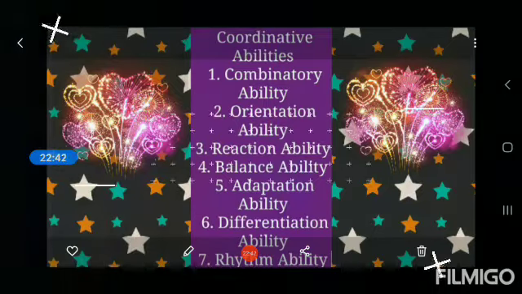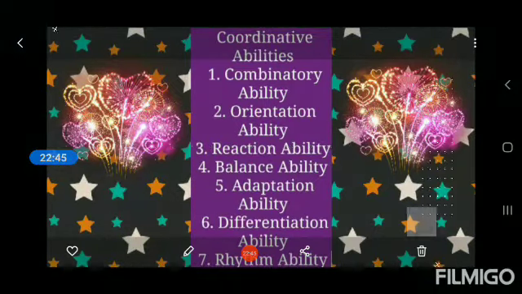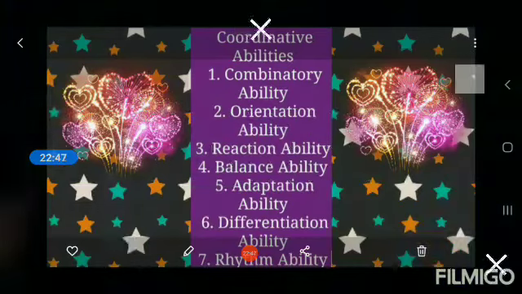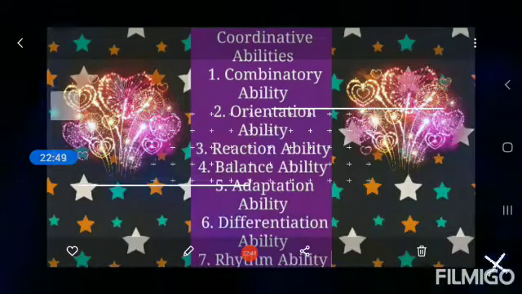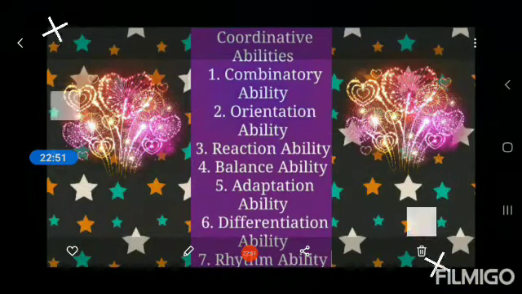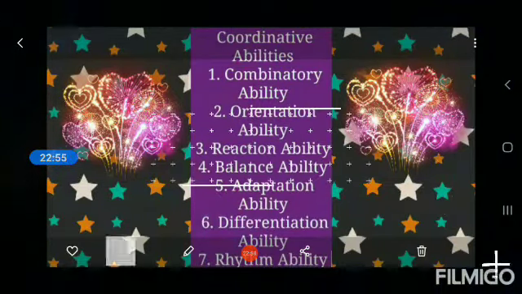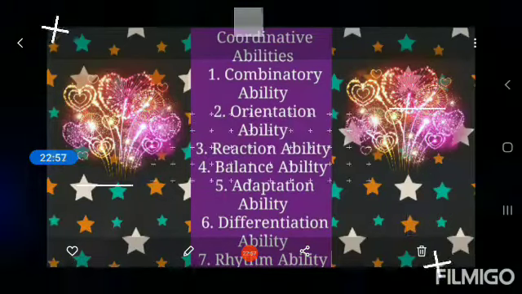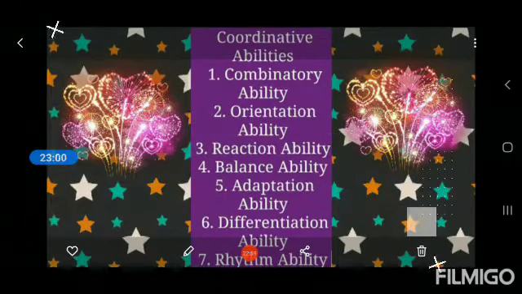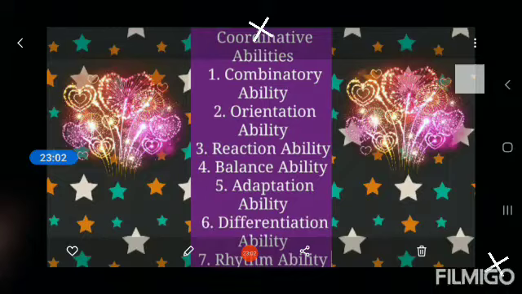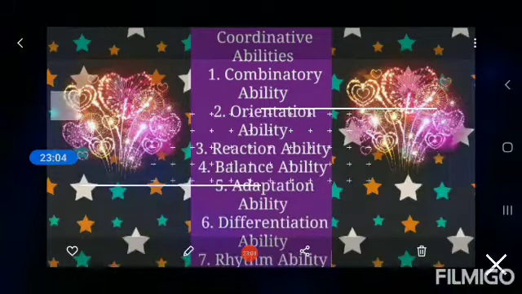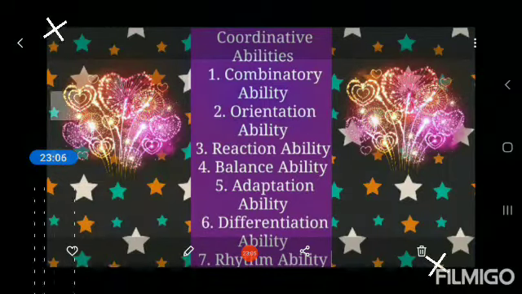This type of ability is very significant in gymnastics, synchronized swimming, diving and figure skating. This type of rhythm ability is not used in the majority of sports. Especially, rhythm ability is most important in sports like synchronized swimming, diving, gymnastics, etc. Okay, this is all about the components of physical fitness.